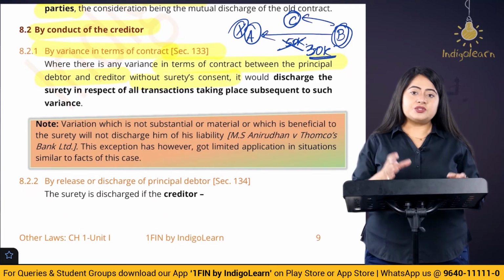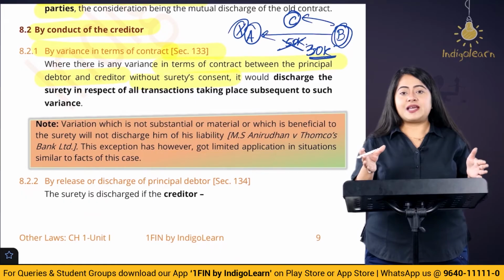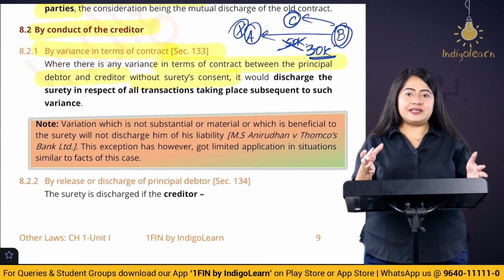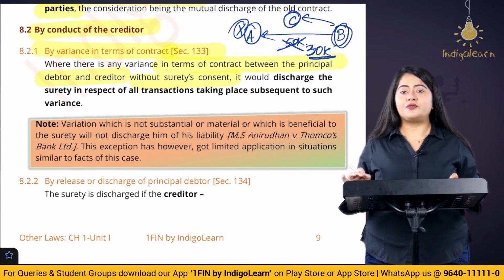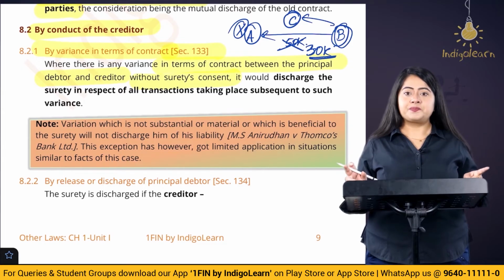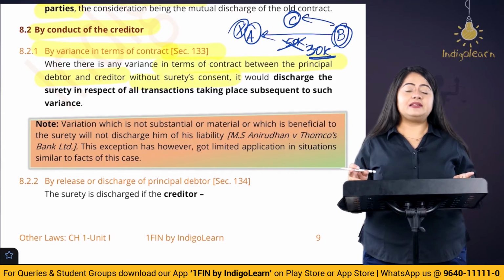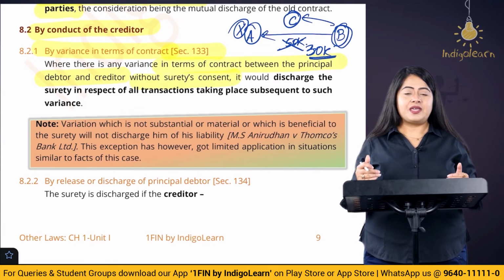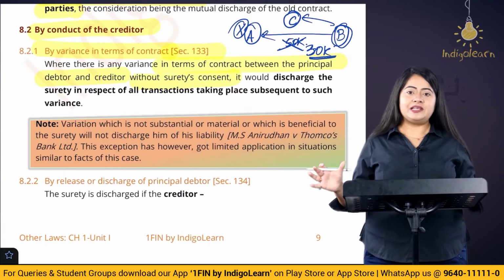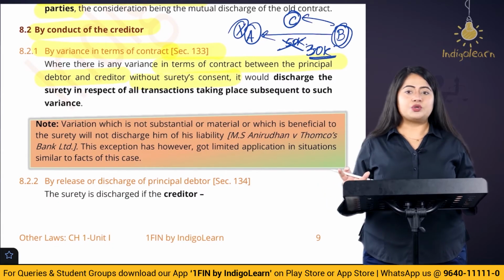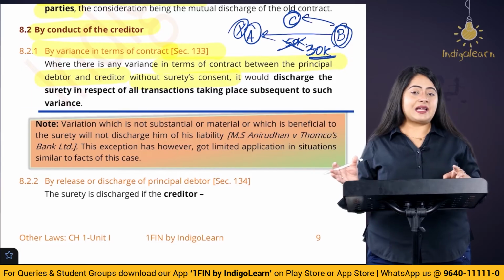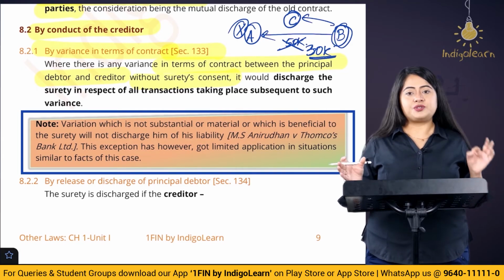The answer is, he is going to be liable for the embezzling or stealing that happened till the variation of the terms between the creditor and the debtor. When A and B decided to change the salary, whatever stealing was done after that, the surety is not going to be liable. But for all the stealing that was done before that, he is going to be liable.